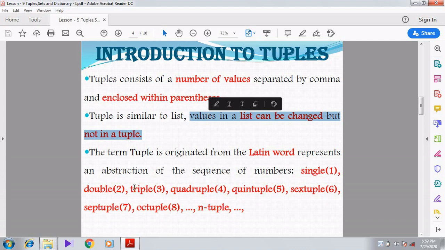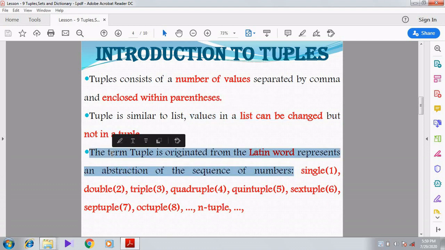Then, the term tuple originated from a Latin word representing an abstraction of the sequence of numbers. So what is the abstraction of a sequence of numbers?